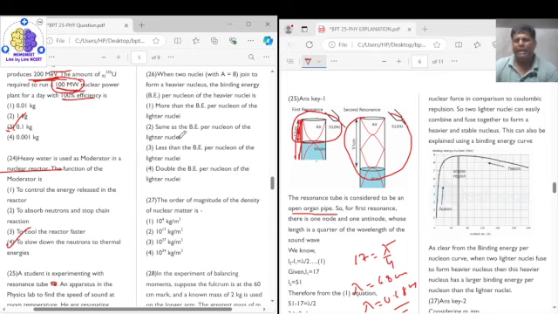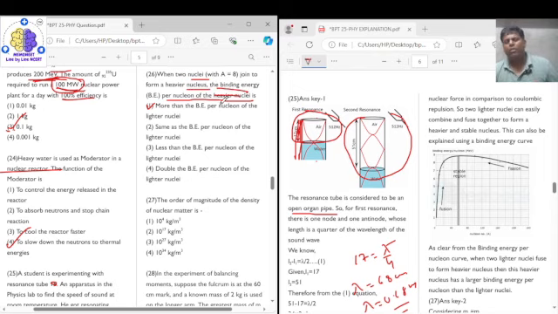See, the energy at the product side is more than the energy at the reactant side. Therefore, the binding energy per nucleon will be more for the heavier nuclei as compared to the lighter. What is happening here is fusion, two nuclei combining to form a single nucleus.